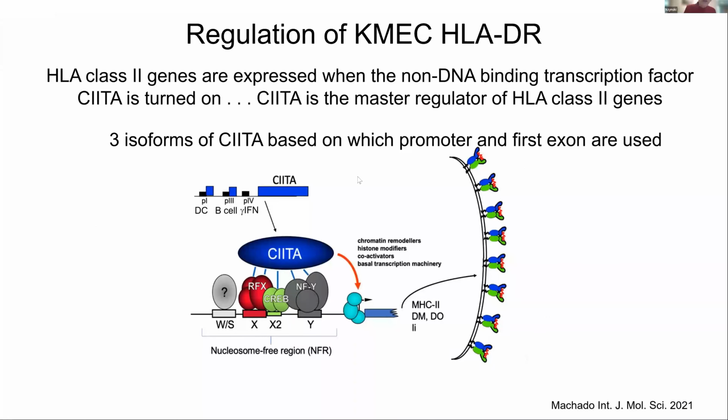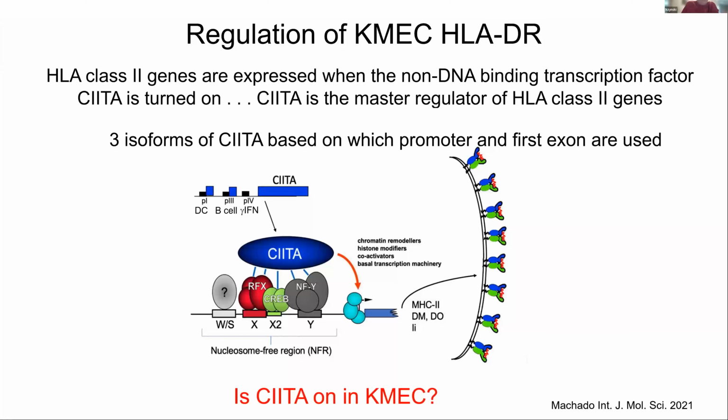And a key component is that you have to have this transcriptional factor called C2TA. It's a non-DNA binding protein that gathers up a bunch of other proteins on the gene and can go ahead and then make class 2. And I'm going to skip through this because of time.